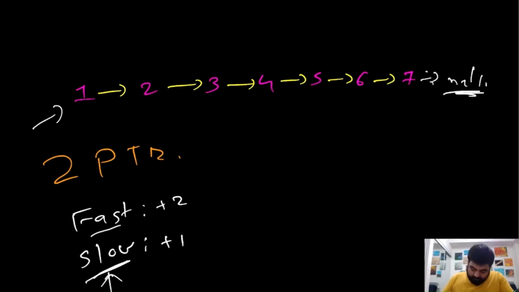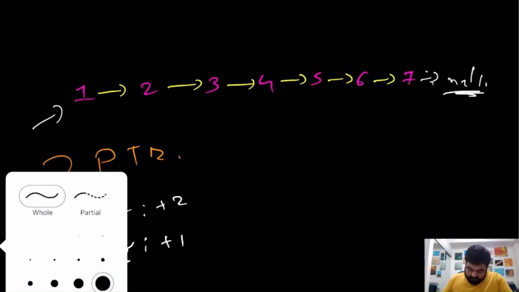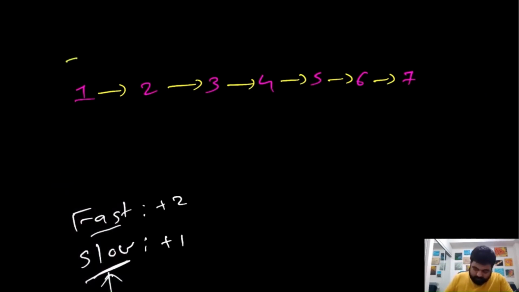So first of all, let's create two pointers, fast and slow, over here. This is the fast pointer at the top, and I'm also creating a slow pointer at the bottom. Now let's start doing the jumps. Fast is going to do two jumps at a time, so fast will come over here. At the same time, slow is going to do one jump at a time, so slow will reach over here.